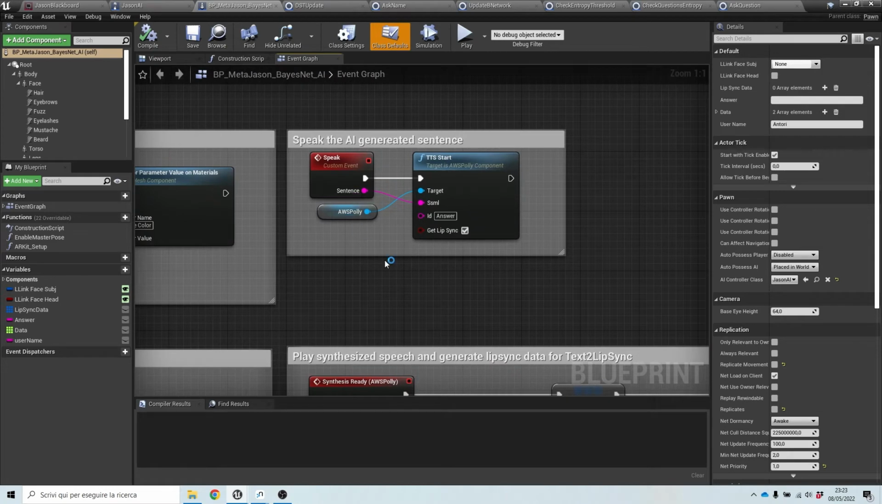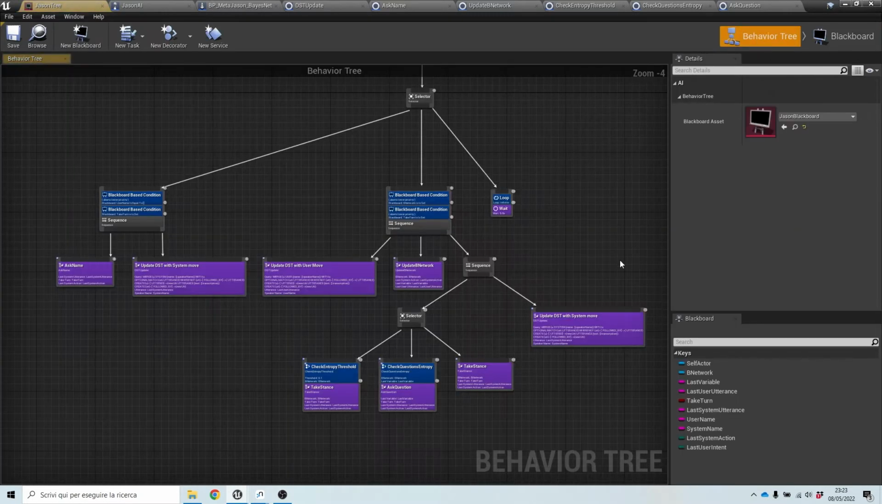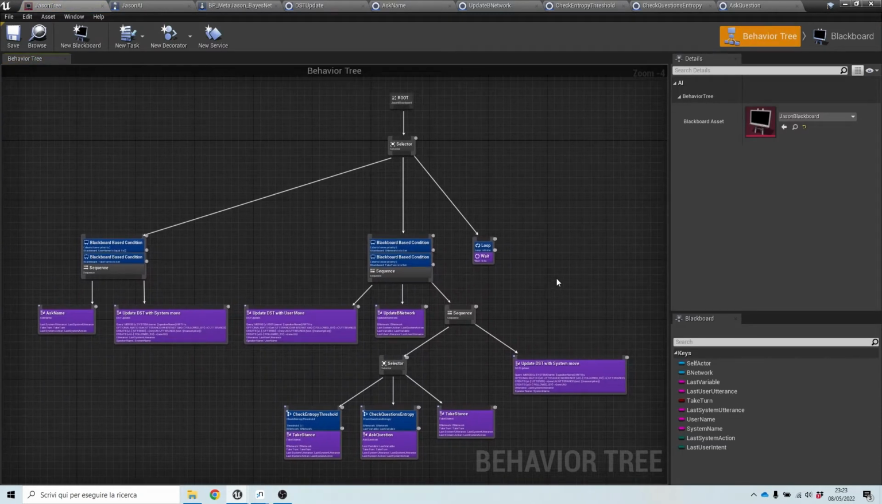Here for the speak event, it just calls the TTS start event. All the logic generating sentences is not here anymore, so we just need to call the TTS when the speak event is called from the behavior tree this time. So let's go inside the behavior tree using this blackboard, and let's see how it is organized.